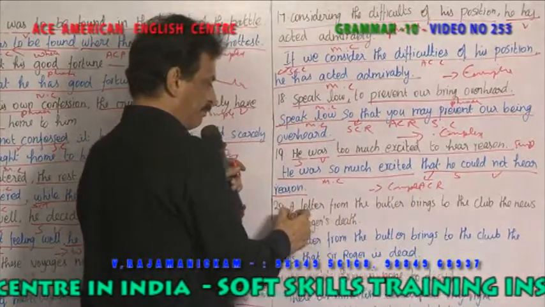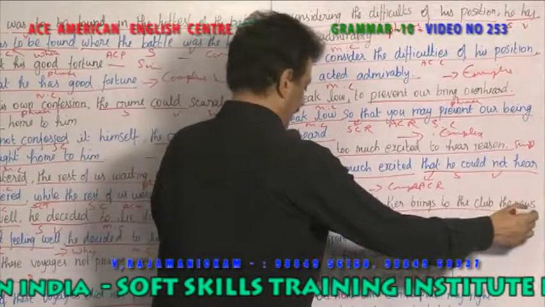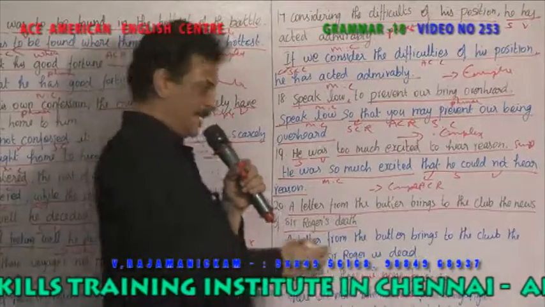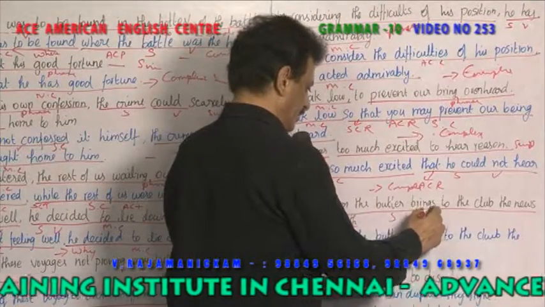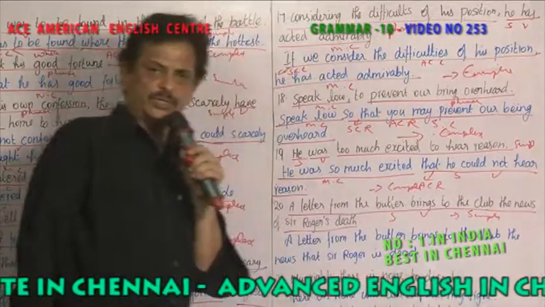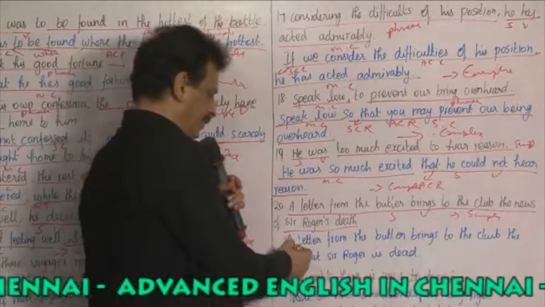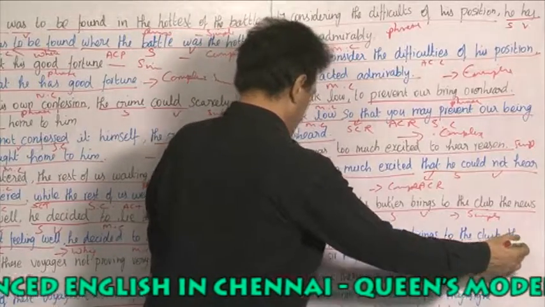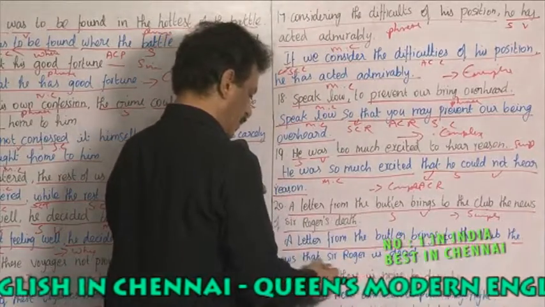A letter from the butler brings to the club the news of Sir Roger's death. A letter from the butler. Butler is the subject, brings is the verb. So only one verb is there, so it is simple. So you have to change it into a complex sentence. A letter from the butler brings to the club the news that Sir Roger was dead.